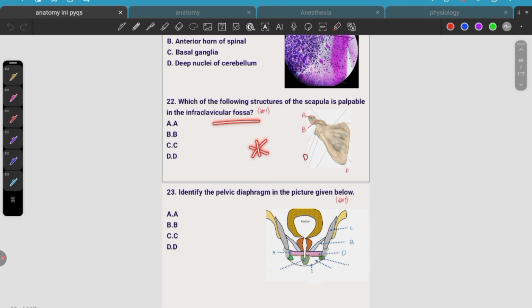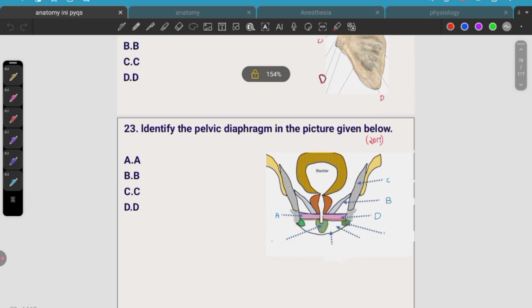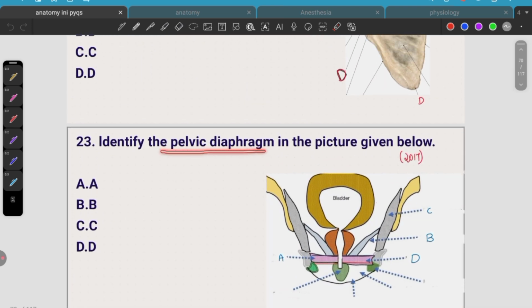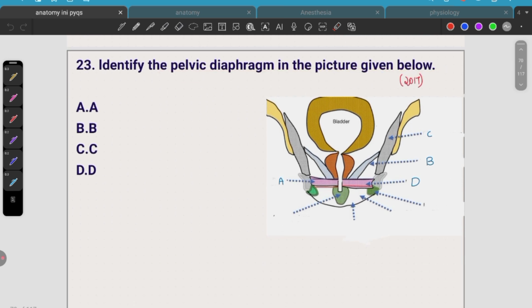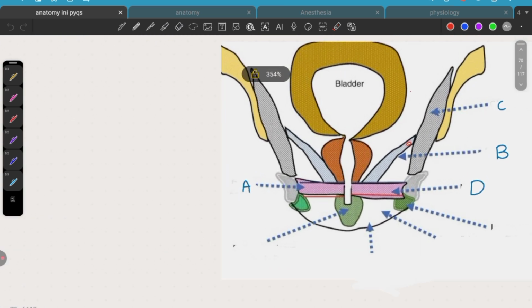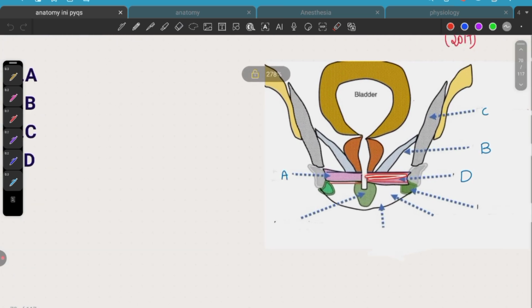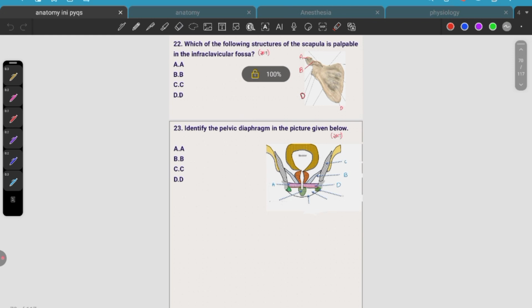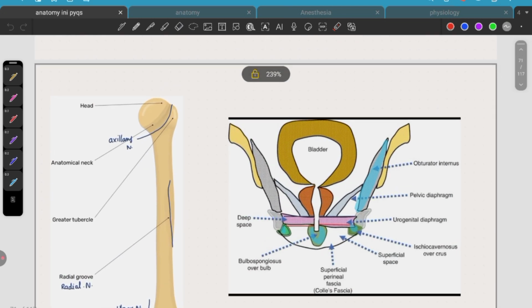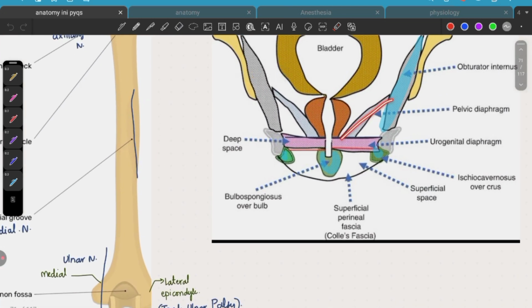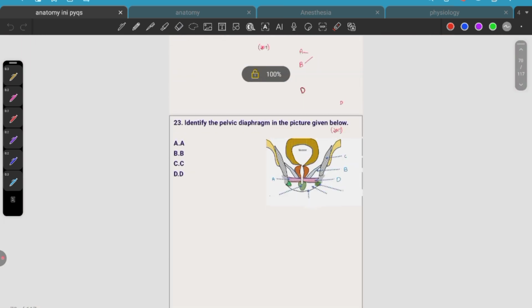This is also a repeated question. 23rd one. Identify the pelvic diaphragm in the given picture. Here this is the pelvic diaphragm, that is B, and this is the urogenital diaphragm. You can see here this is the pelvic diaphragm and this is the deep space, whereas this is the superficial space. This is the urogenital diaphragm. Okay.